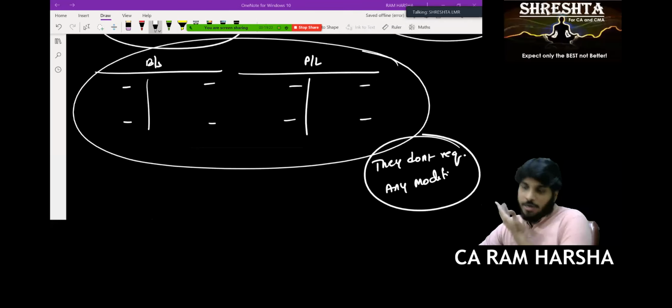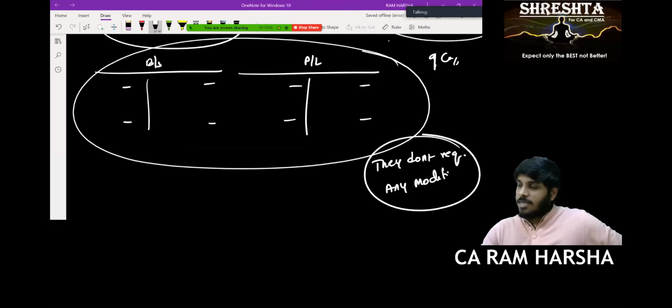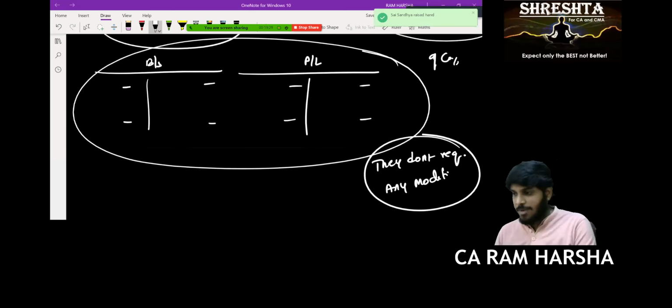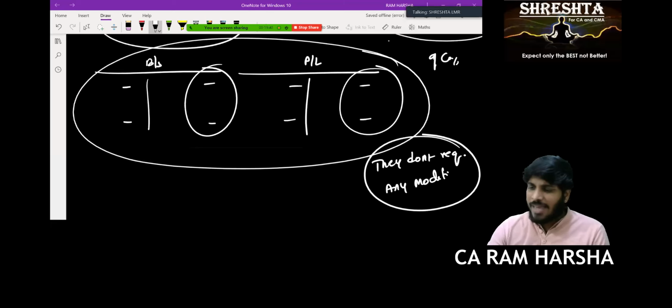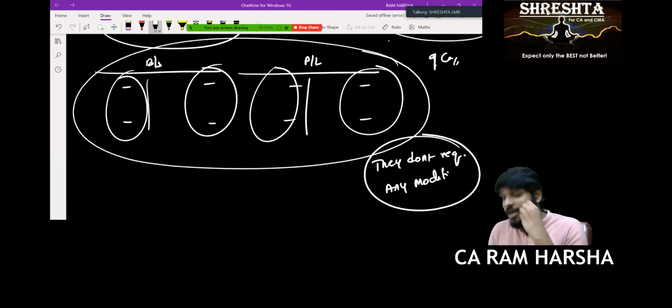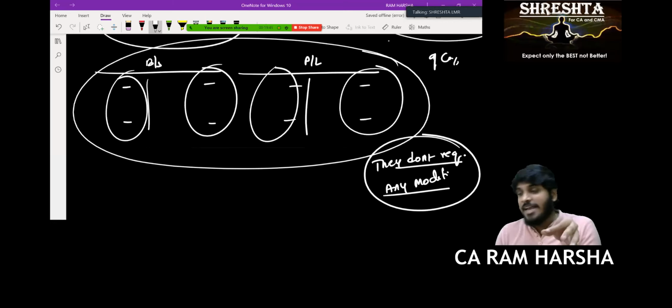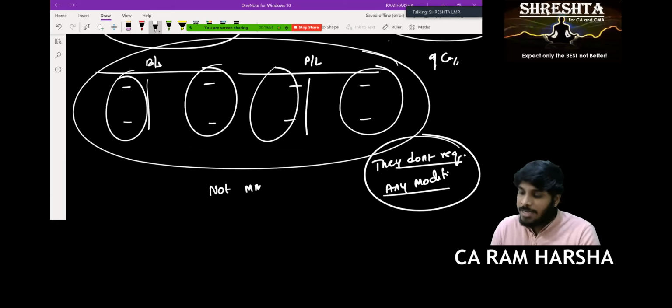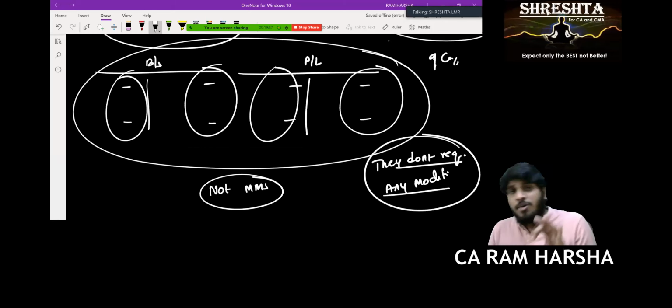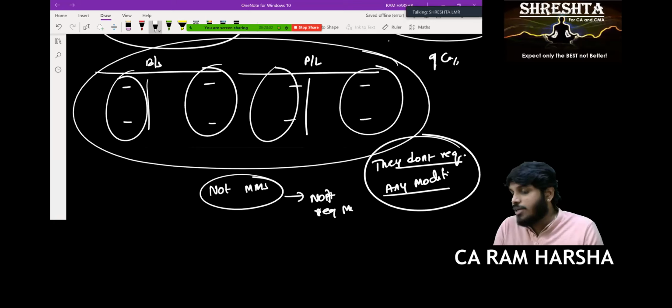Suppose, Sandhya, I'm doing the audit of the balance sheet and P&L of some company. I verified each and every asset, liability, everything. I verified incomes, expenses, everything. I felt they don't require any modification. What do you mean by they don't require modification? Are they containing material misstatements or not? Not containing material misstatements. That's the reason I felt they don't require modification.